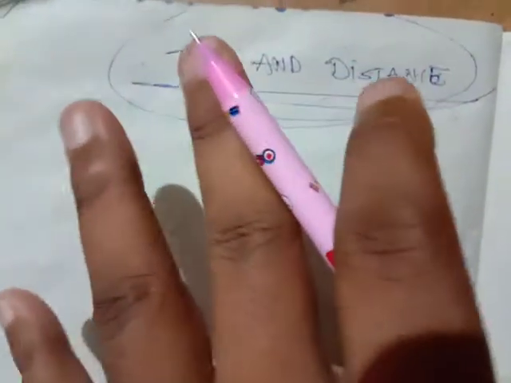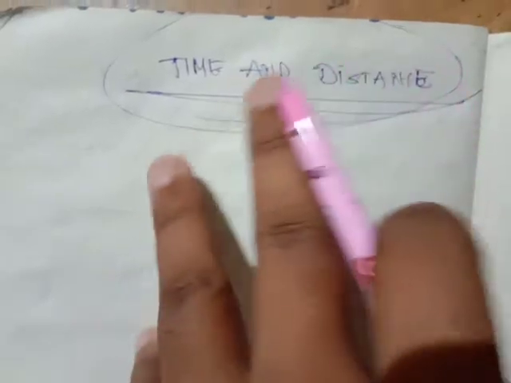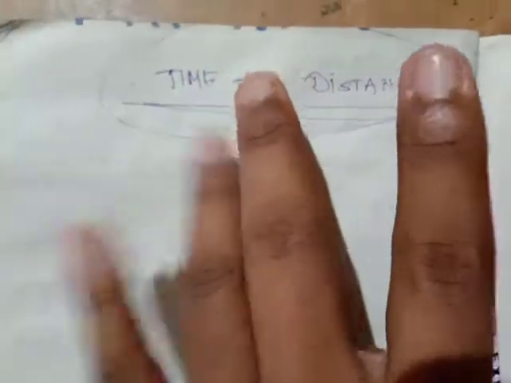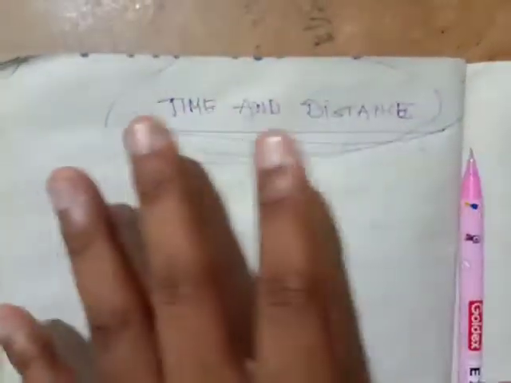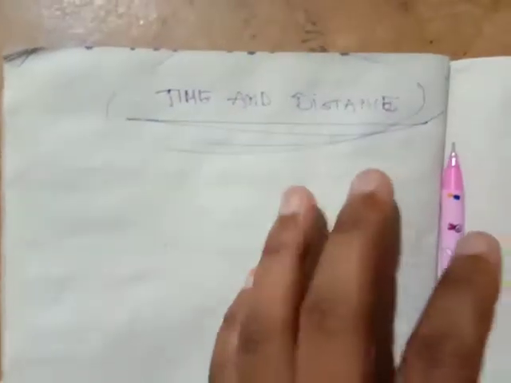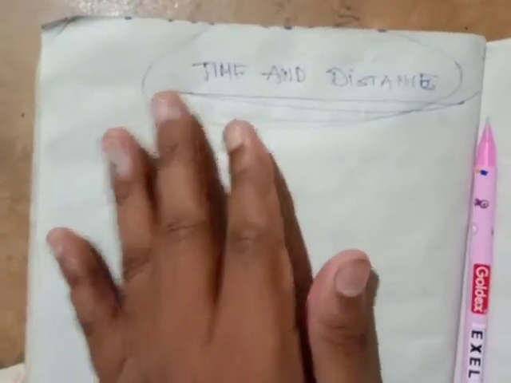It's a lengthy topic. It is a combination of time and work, averages, and percentages. Time and distance is an overall combination of these three concepts. Don't worry, I'll discuss that also, because if I start this now, you can understand it very easily. Averages and percentages will not be asked in any examination, it's just a basic for this.